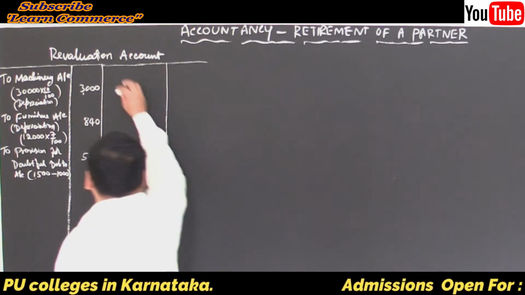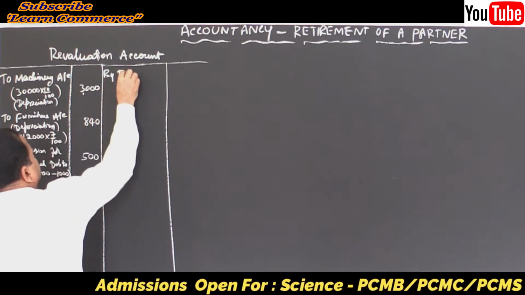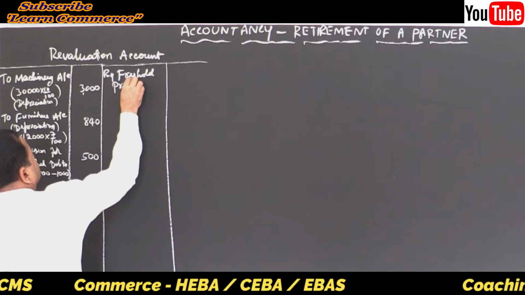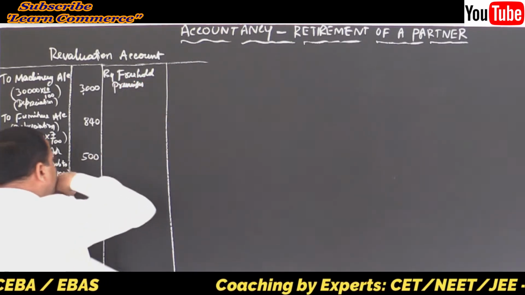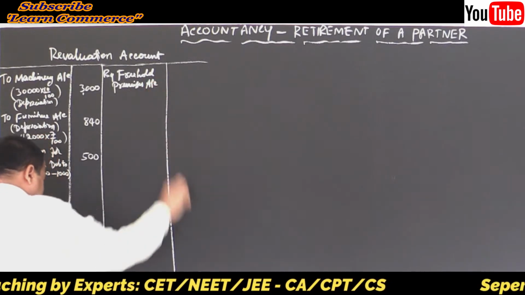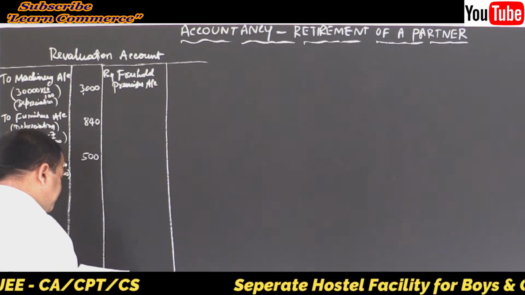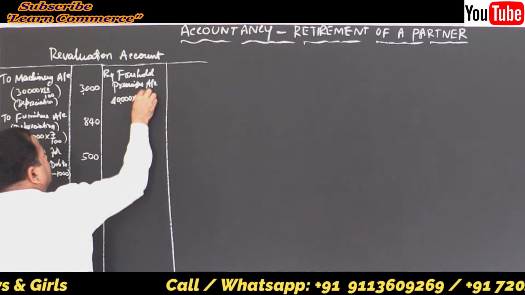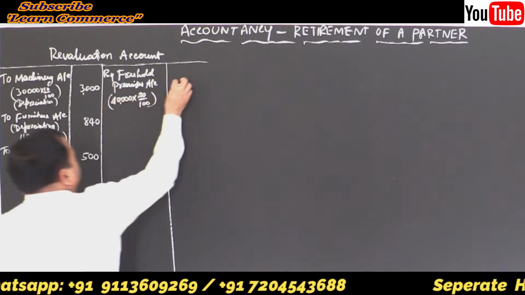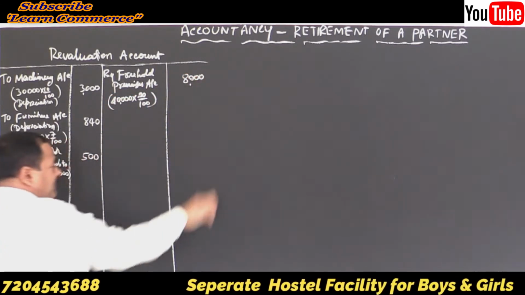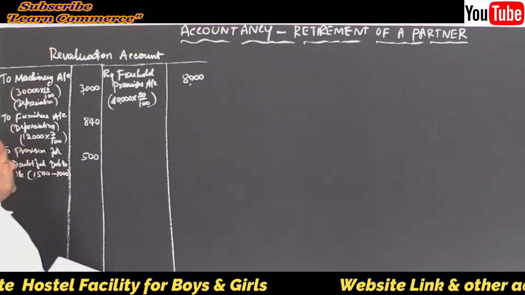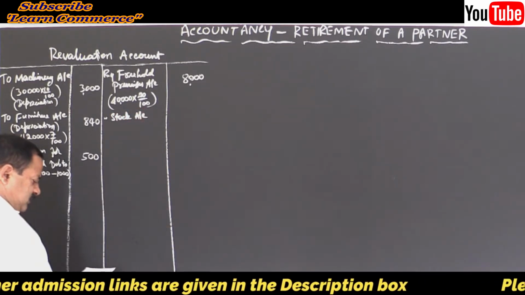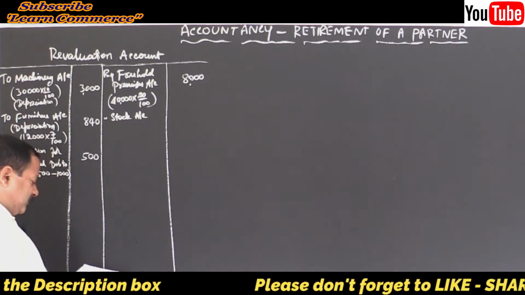By freehold premises account. How much? 40,000 into 20%, right? So it will be 8,000. Then by stock account, there is an increase of 15%, right?